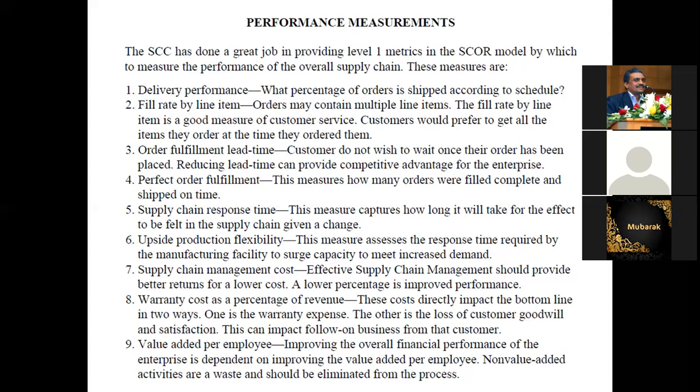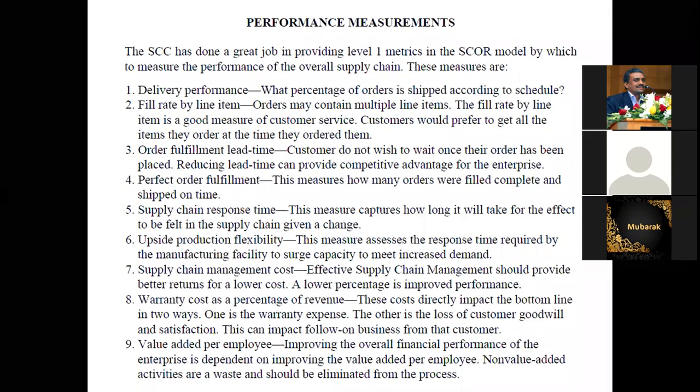There it must have performance measurements like delivery performance, fill rate by line item, order fulfillment lead time, and perfect order fulfillment. Perfect order, for example, measures how many orders were filled completely and shipped on time. What do you mean by shipped?